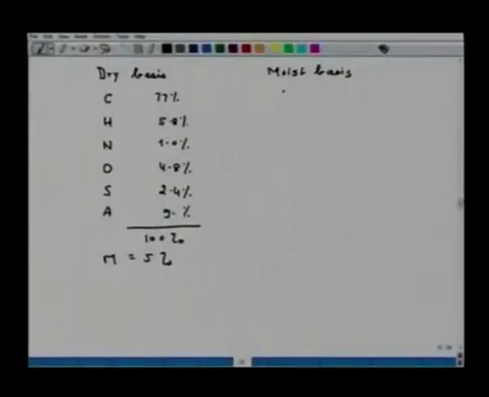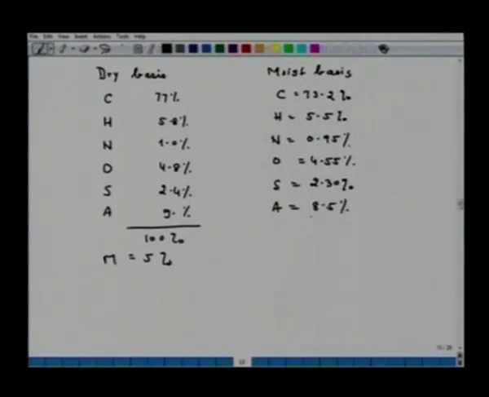If you do that, we have carbon 73.2%, hydrogen 5.5%, nitrogen 0.95%, oxygen 4.55%, sulfur 2.30%, ash 8.5%, and moisture equal to 5%. Now, it adds to 100%.